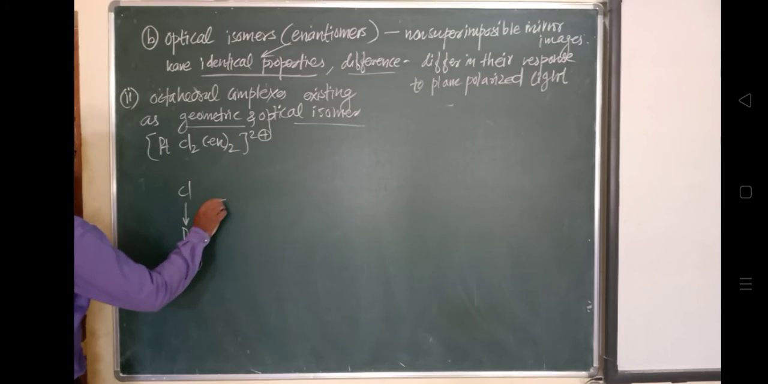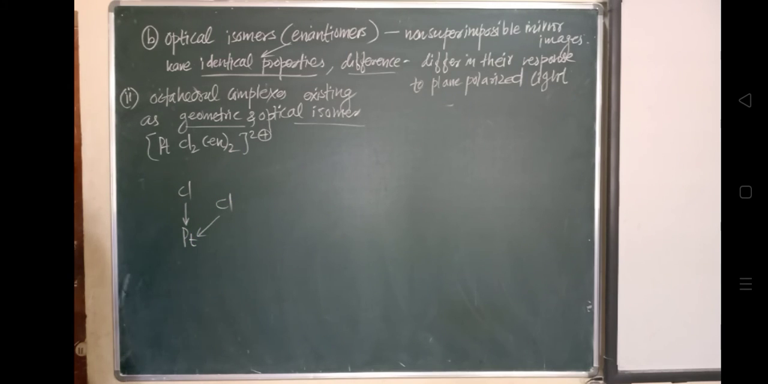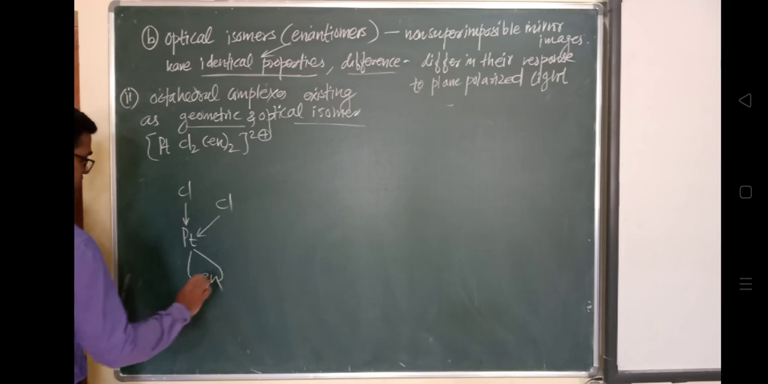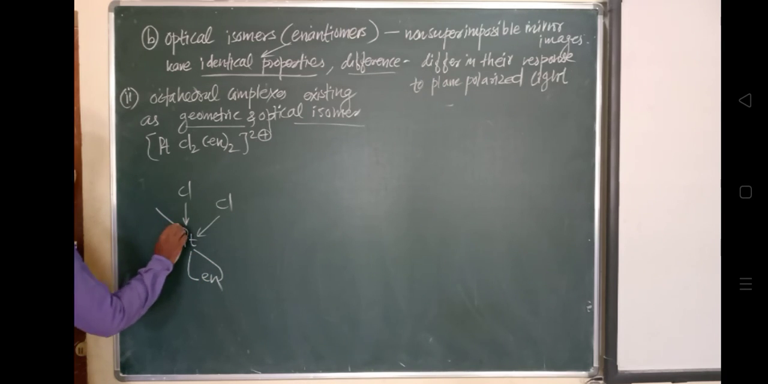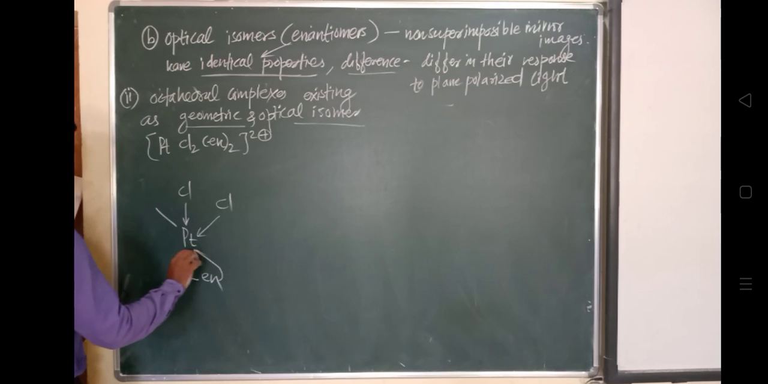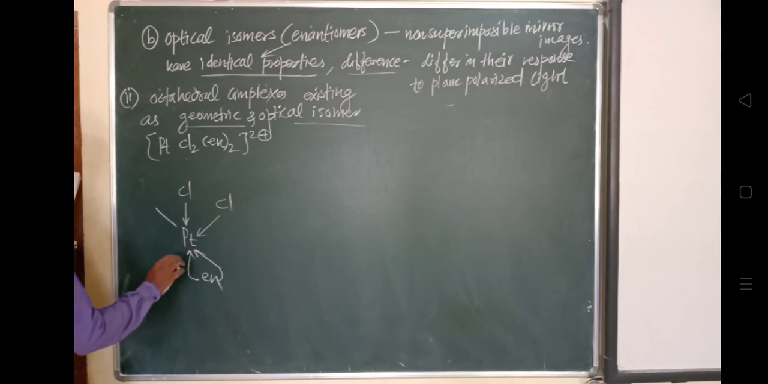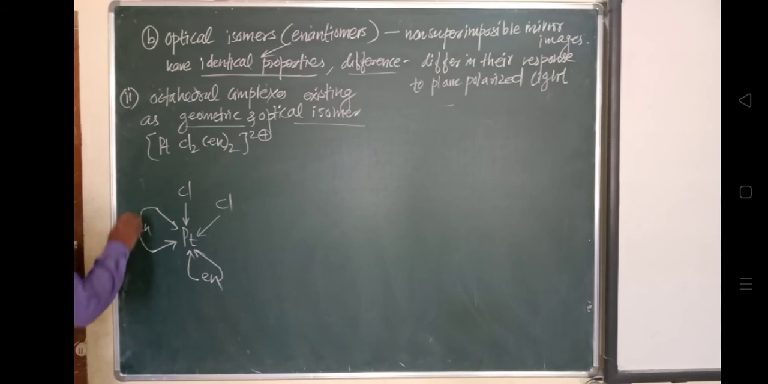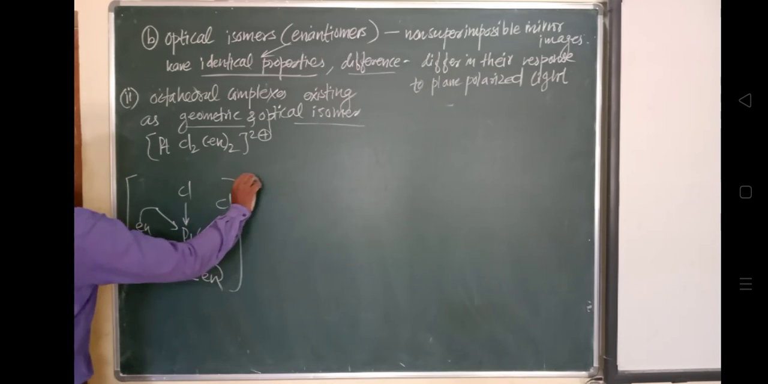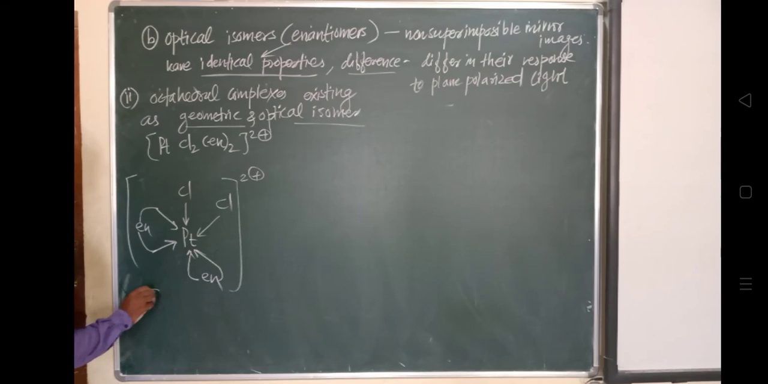Now the ethylene diamine. One ethylene diamine will be like this, and another ethylene diamine will be opposite to this. चलो ये ड्रॉ करता हूँ. So in this way, this is an ethylene diamine. This is the structure, with a 2 plus charge. Right now we can call this a D isomer, a dextro type isomer.